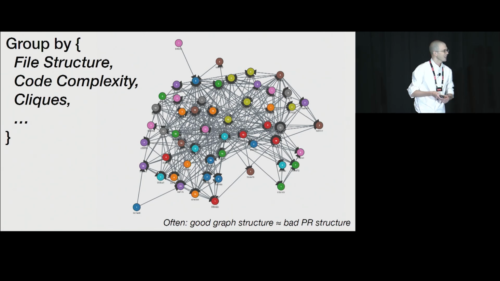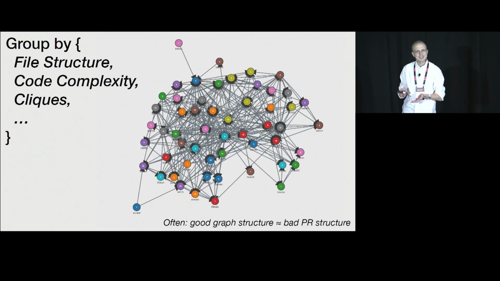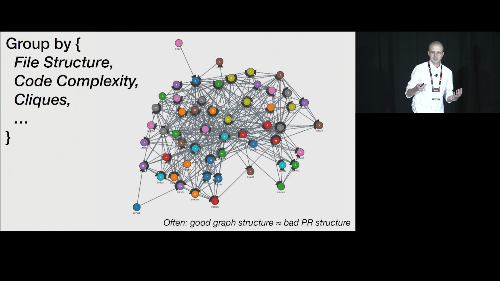Assuming it's acyclic, we can end up with a very long chain of individual nodes. But if you actually look at the files contained in each of those nodes, they're going to be totally unrelated to each other because the grouping was not aware of the semantics of the code base, the structure of the code base. You'll have a random file from one module over here and a random file from another module over here, all in the same PR, and that just gets to be a nightmare for a human to review in the first place. We like context, we like consistency, we like like with like.